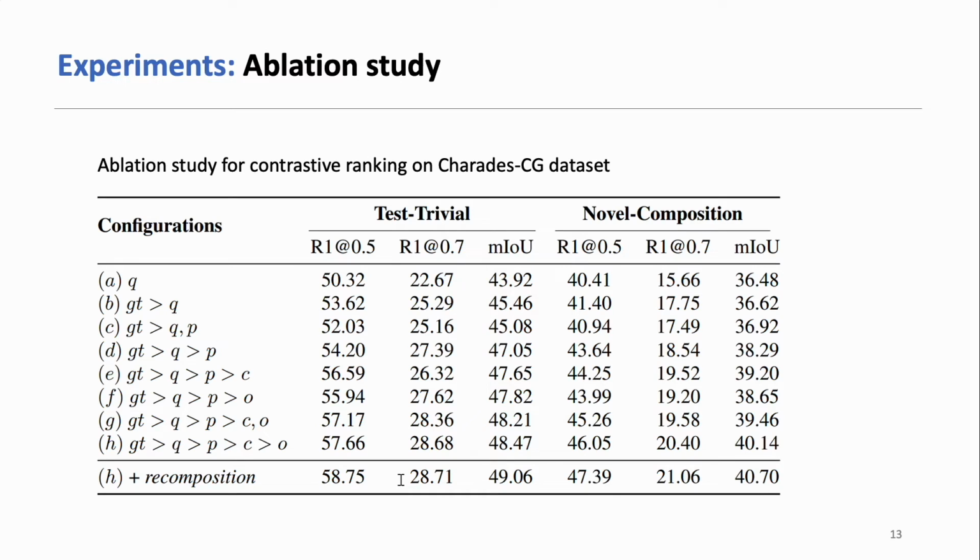In this ablation study, we examine the effectiveness of each component added to our contrastive ranking. It is clear that each of these relations can positively benefit the overall performance. From the comparison between B and C, it can be also seen that by simply introducing the composition subsentences, without contrastive ranking, we cannot guarantee better performance. On the other hand, comparing C and D, introducing the composition subsentences, along with the concept of contrastive ranking, increases the performance. This hints towards our proposed concept having advantages for visual temporal grounding.